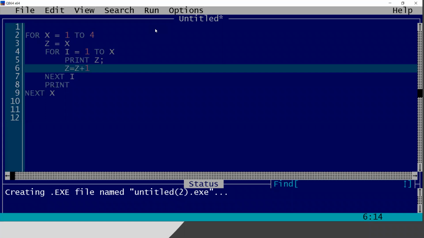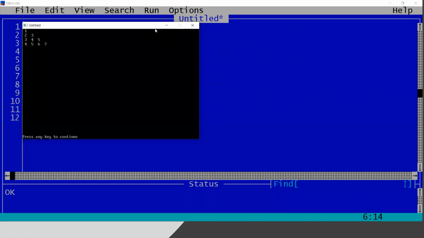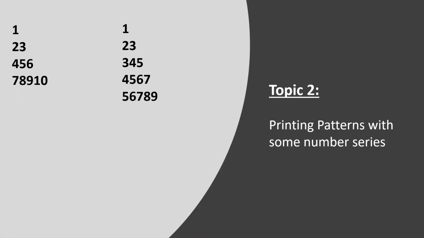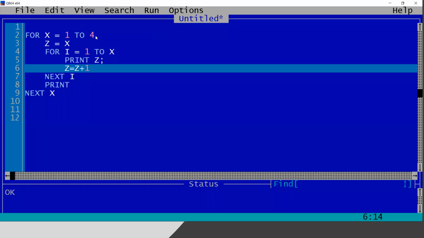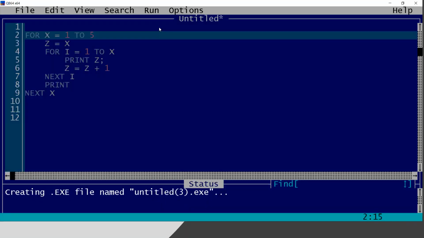Now every time it will start from the line number, but after printing, it will get incremented. Look, yeah, it is starting from 1, 2, 3, 4 like that. And the question is asking for 5 lines, so I will simply change the line number to 5. And it should give me the correct result now.